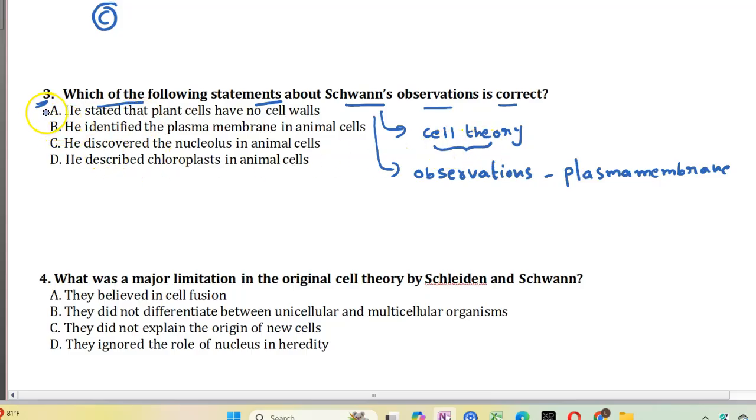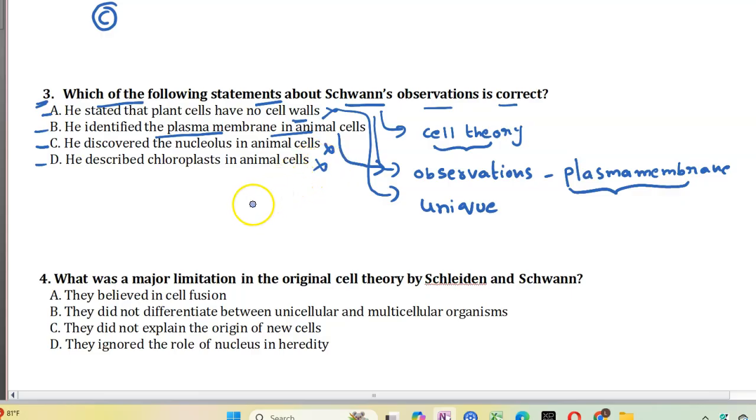Among these, let us say option A. He stated that plant cells have no cell walls. This is an incorrect option because Schwann said plant cells possess a unique structure, that is cell wall. Option B, he identified the plasma membrane in animal cells, and this is the correct option. In his observations, he found a thin outer membrane known as plasma membrane. Option C, he discovered nucleolus in animal cells. This is incorrect. Option D, he described chloroplast in animal cells. This is also incorrect. Hence the answer is option B.